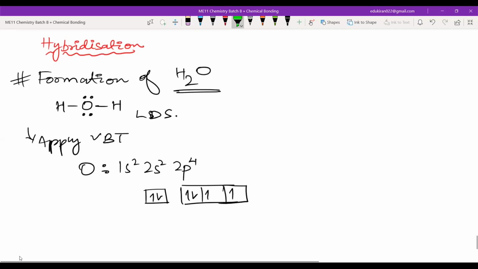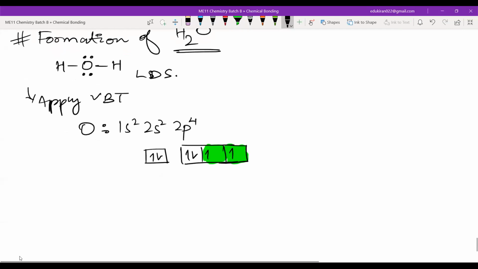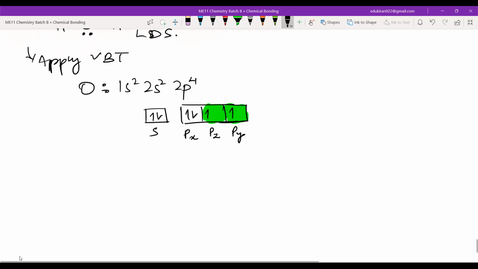Acha, okay, fine. There are 2 unpaired electrons here. This will be taking part in bond formation, and this will also be taking part in bond formation. So these are the 2 atomic orbitals. Now, if I want to name the atomic orbitals, this is the s orbital, this will be, let us say, px, this is pz, and this is py. Now I will draw 2 atomic orbitals. Let me draw pz in the axis like this.